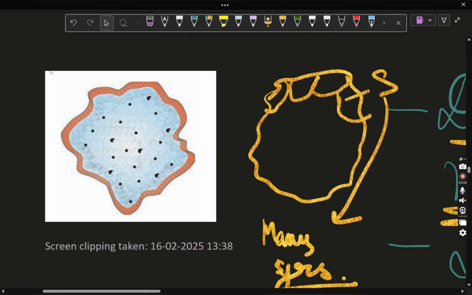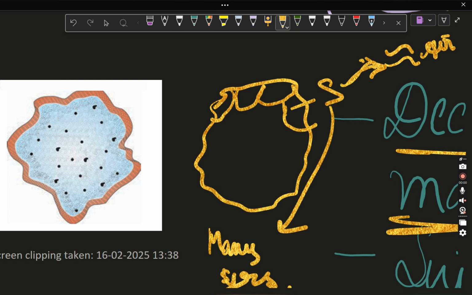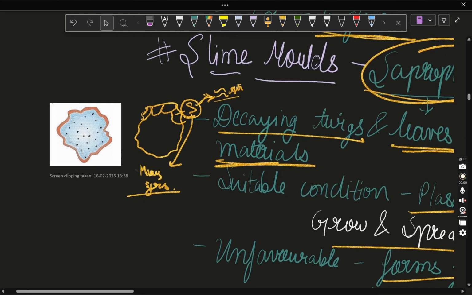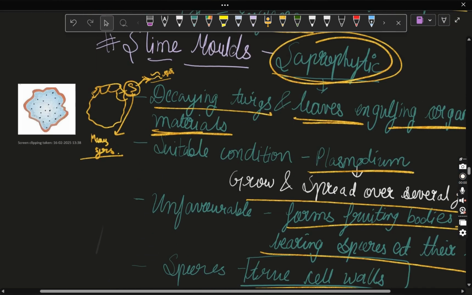The spores will move in air currents. Got it? In favorable conditions, they will spread themselves and become the plasmodium. And in unfavorable conditions, they get differentiated and form the spores. And then spores, during very adverse conditions, are dispersed through air currents. Got it? And these spores can survive for many years. Okay. This was all about slime moulds and euglenoids.